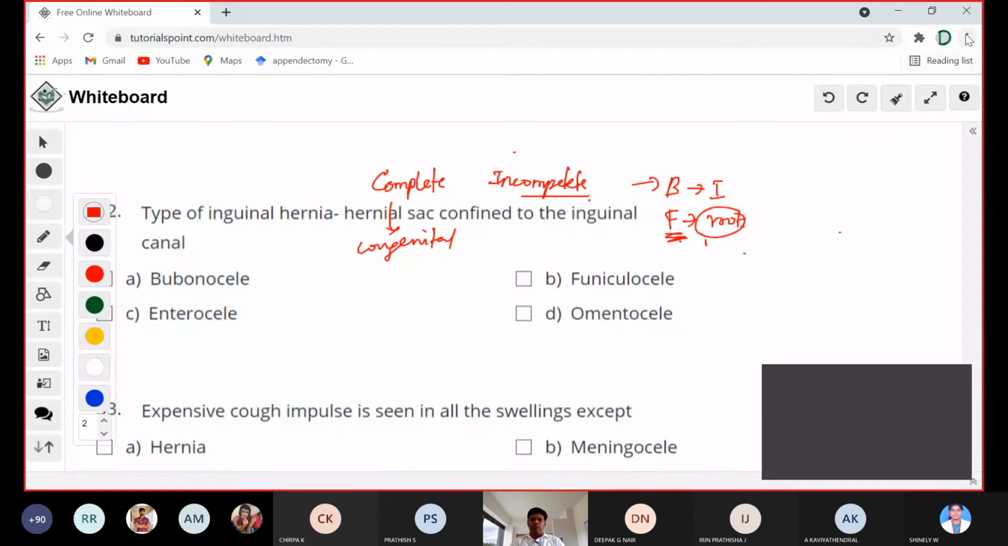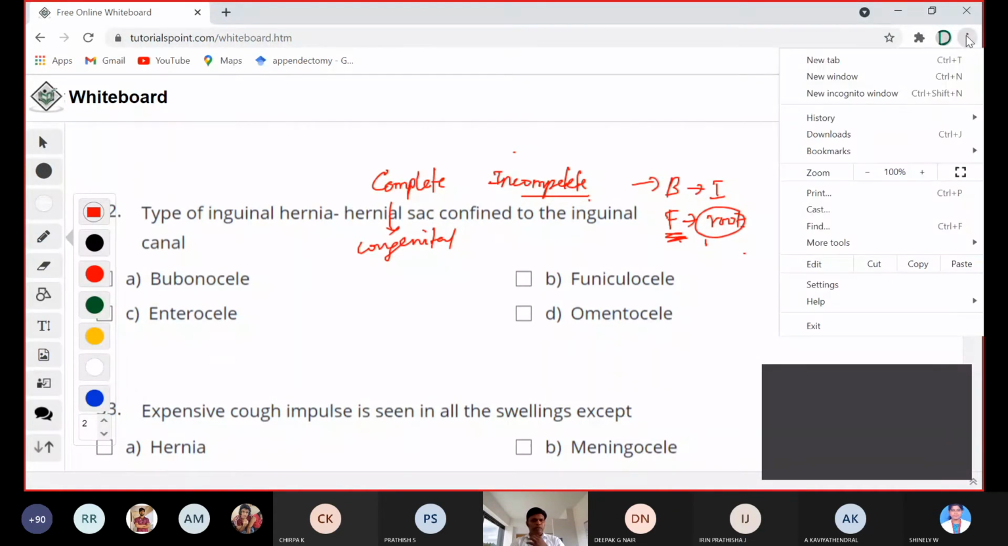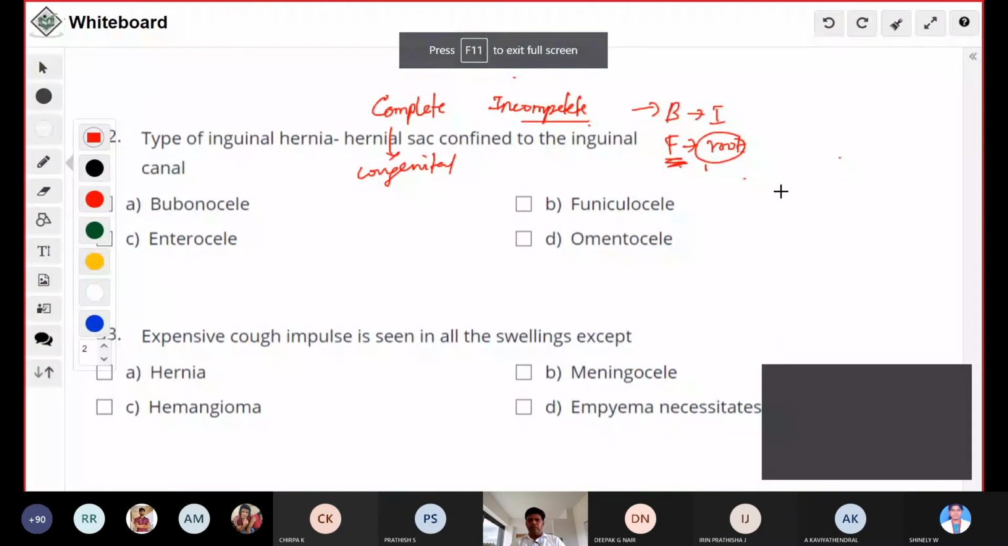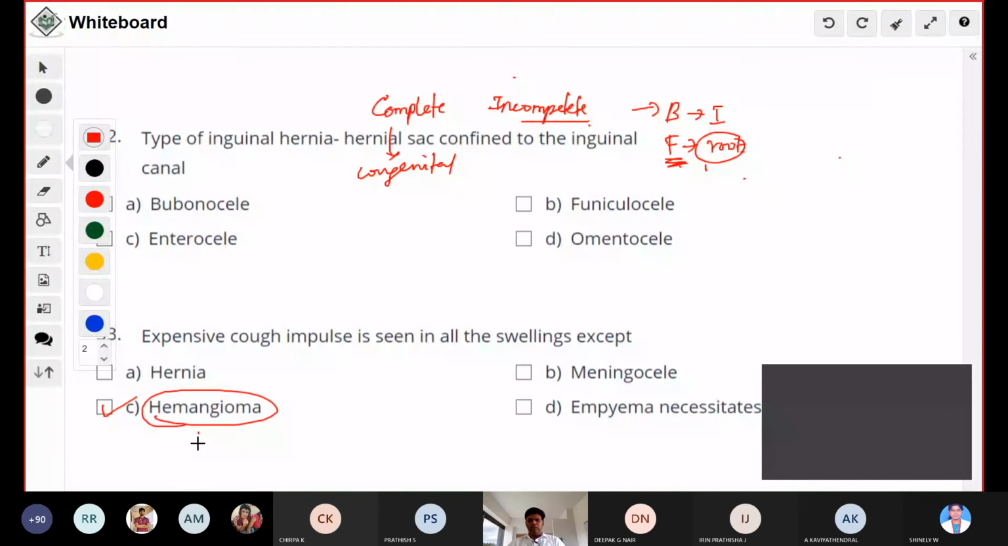The next question: expansile cough impulse is seen in all the swellings except hernia, meningocele, hemangioma, empyema necessitans. The answer for this question is hemangioma. Hemangioma usually shows compressibility. It is nothing but the dilatation of the blood vessels.